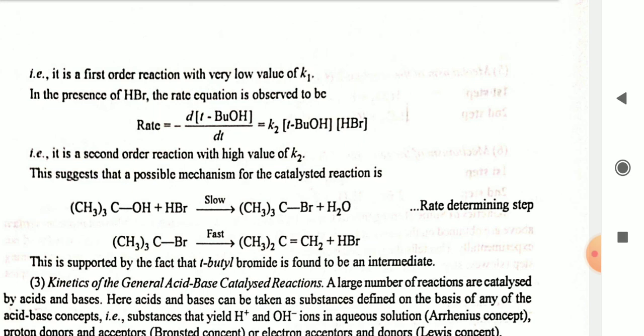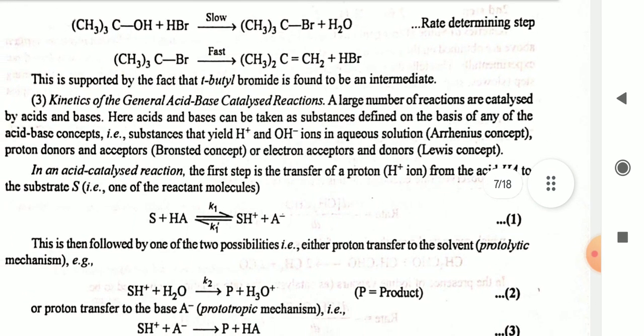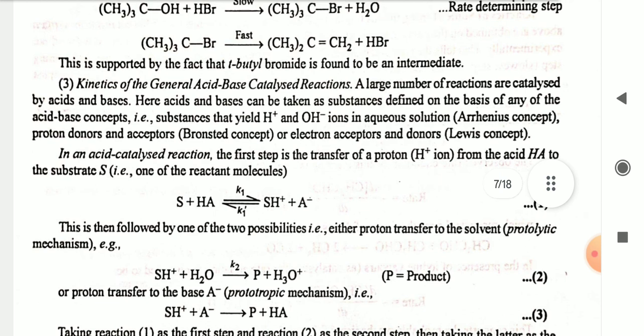Third, kinetics of the general acid-base catalytic reaction. A large number of reactions are catalyzed by acids and bases, and hence acid and base can be taken as a substance on the basis of any of the acid-base concepts. For example, substances that yield H+ and OH- ions in aqueous solution, the Arrhenius concept; proton donor and acceptor, the Bronsted concept; or electron acceptor and donor, called the Lewis concept.